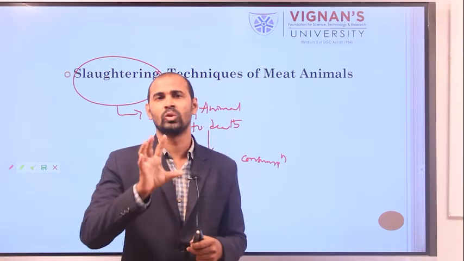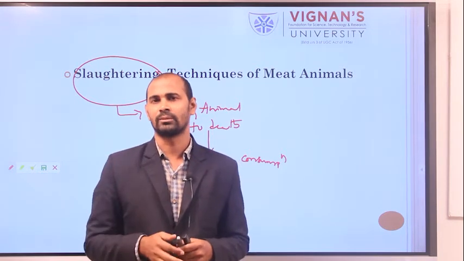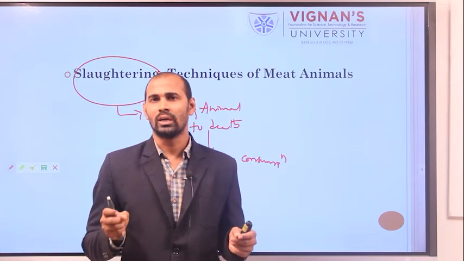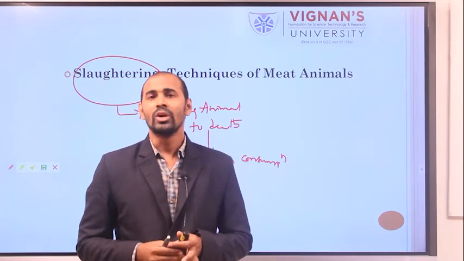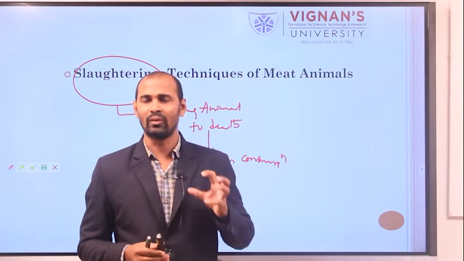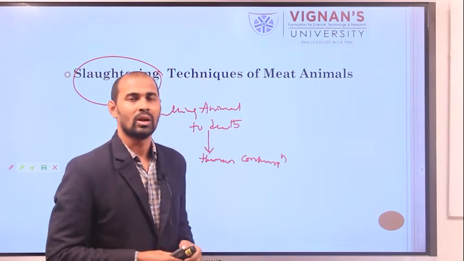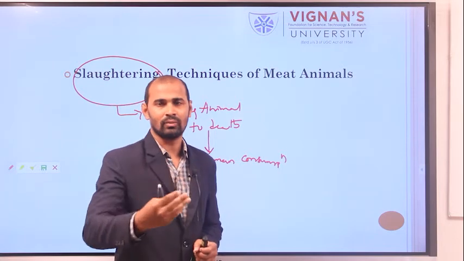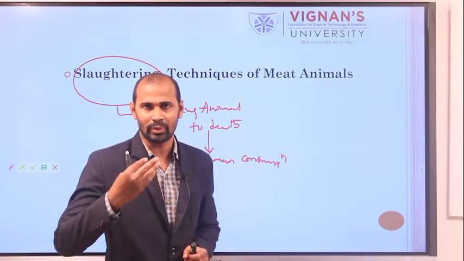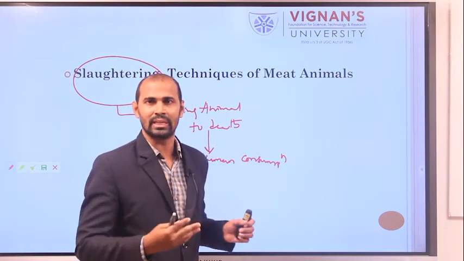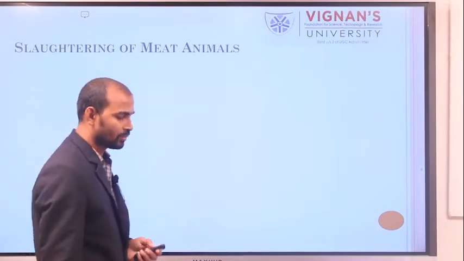So to avoid such injuries, you have to be safe enough to handle the animals. Now we will see the essential points we need to keep in mind while slaughtering meat animals.